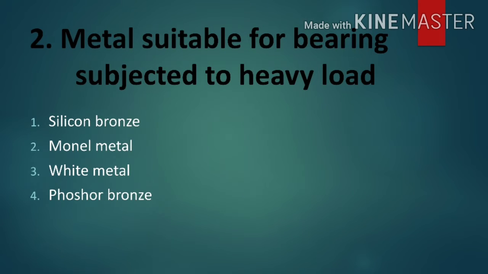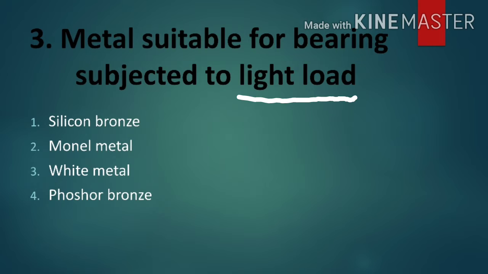Second question is metal suitable for bearing subjected to heavy load. For heavy load, the options are silicon bronze, monel metal, white metals. So the correct answer is white metal. Now third question is metal suitable for bearing subject to light loads. The options are silicon bronze, monel metal, white metal, or phosphorus bronze. So for light load, the answer is phosphorus bronze.